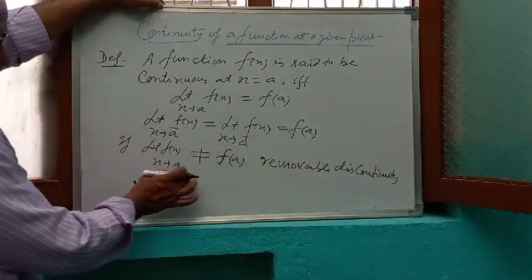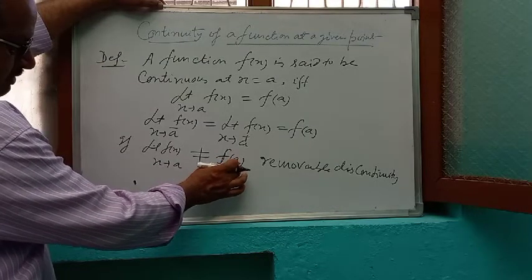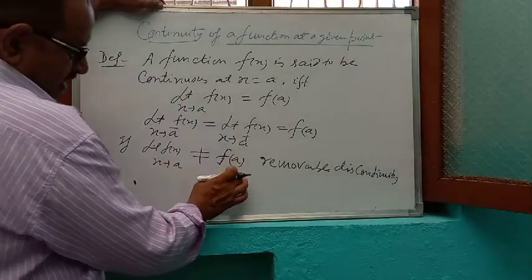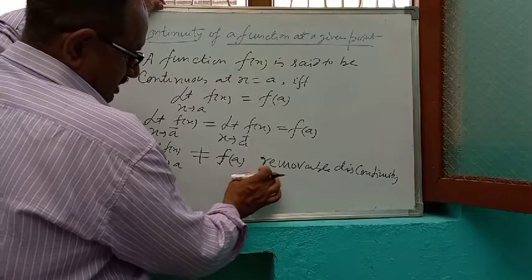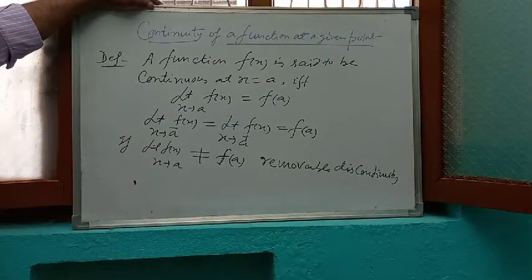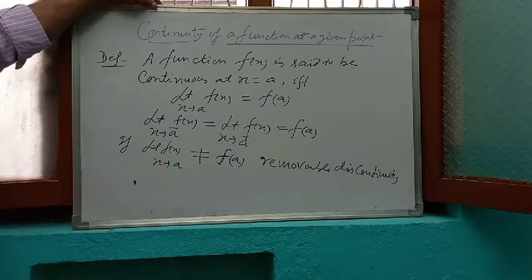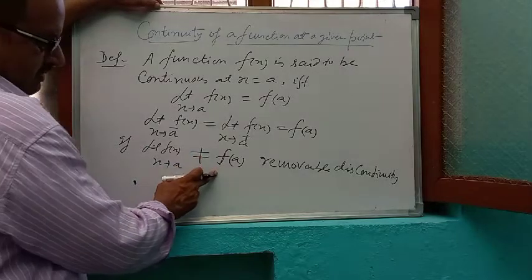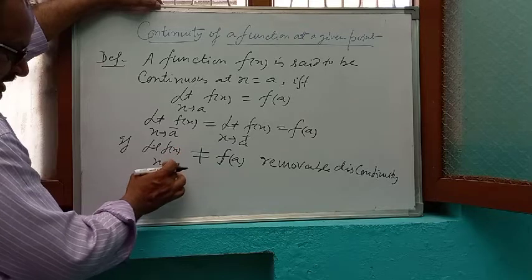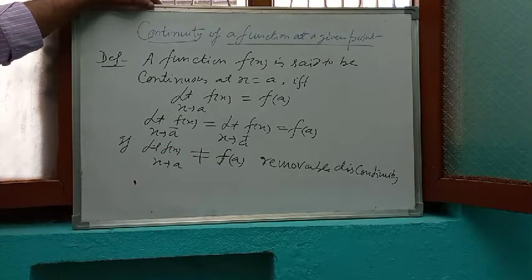If the limit exists but its value is not equal to the functional value at a, then we can say that the function is discontinuous, and this discontinuity is known as removable discontinuity. Removable discontinuity means we can make it continuous by redefining the function such that limit of f(x) as x tends to a is equal to f(a). Okay? And next,